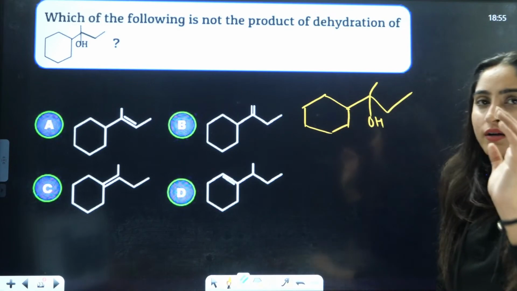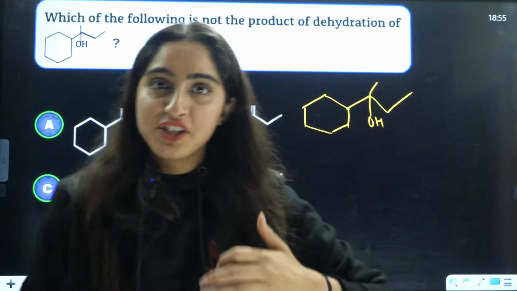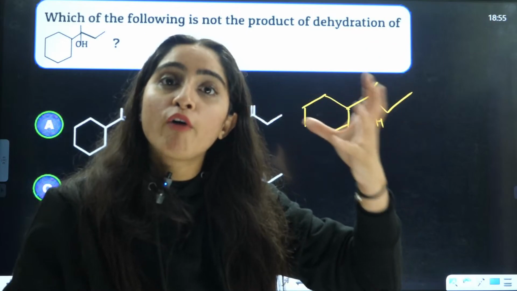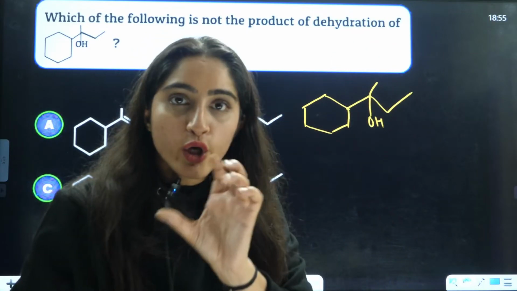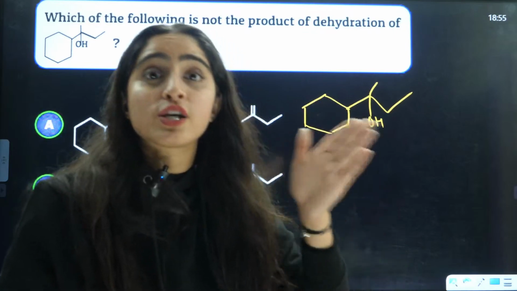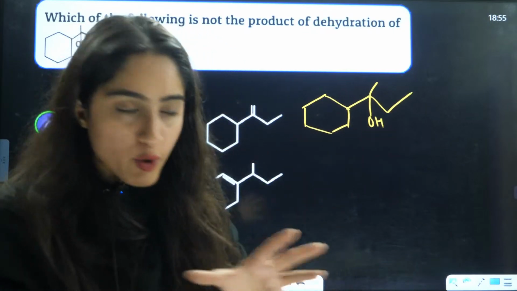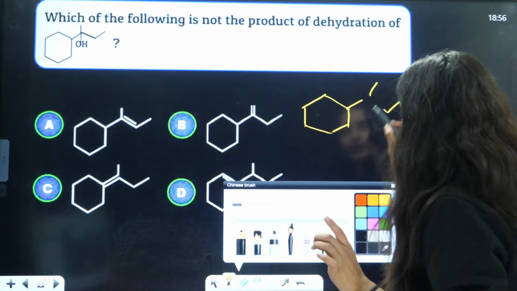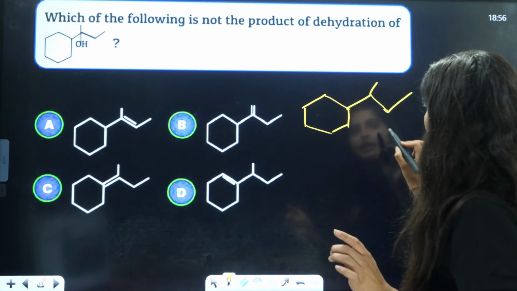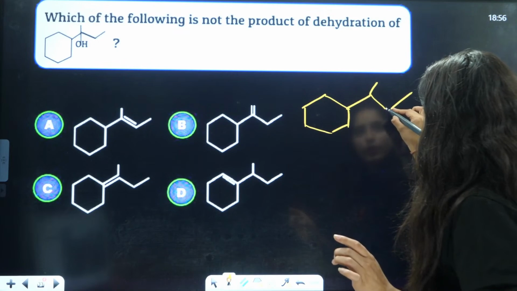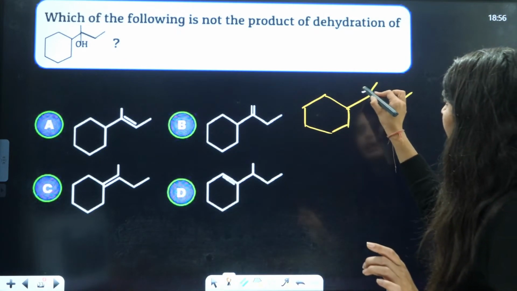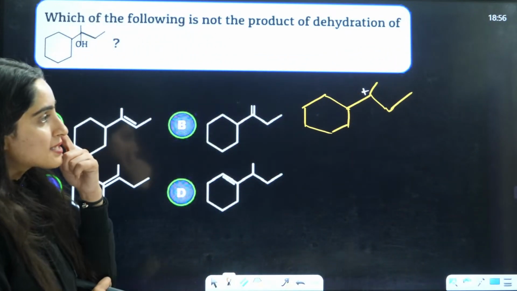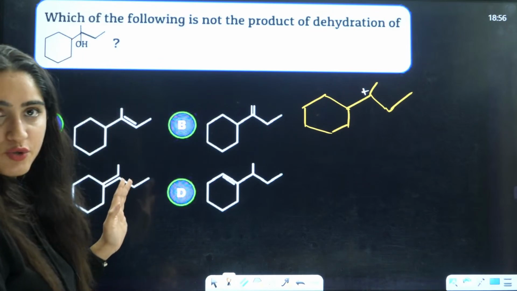Now, basically this dehydration with the help of concentrated H2SO4 or any dehydrating agent is done with the help of an intermediate, that is carbocation. And I told you, wherever you have carbocation formation, always and always there is going to be rearrangement of the carbocation. So here, when this is eliminated, this is your carbocation. Now, carbocation rearrangement will occur.